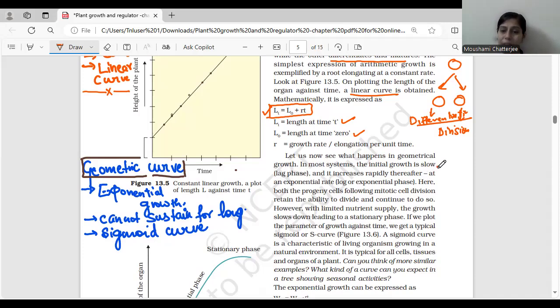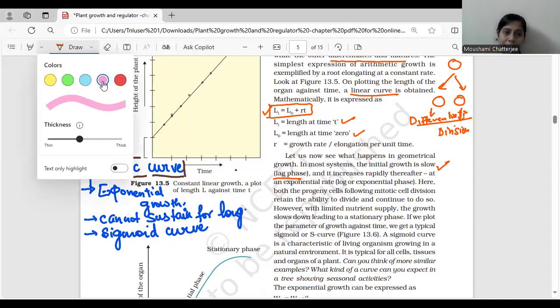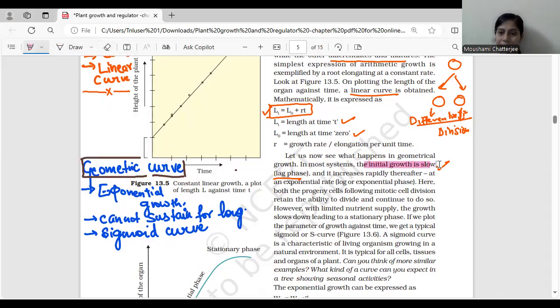The initial phase will be slow growth and we will call it the lag phase, which is very, very important. I would request you to kindly underline the points which are very, very important over here. So initially the cell growth is slow, which we'll call the lag phase, and it increases rapidly thereafter at an exponential rate, and we call it the log or exponential phase.